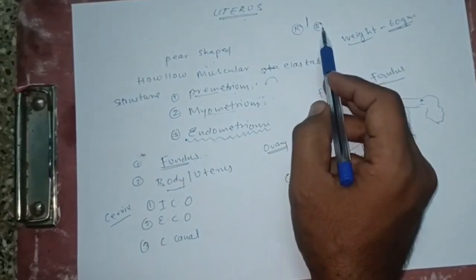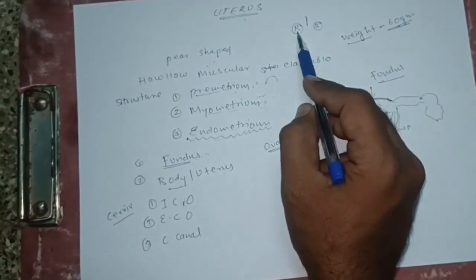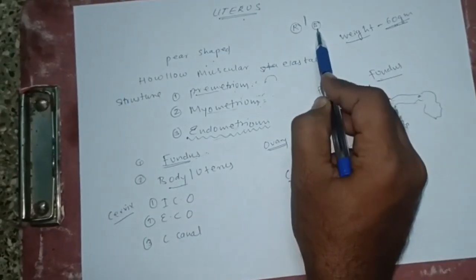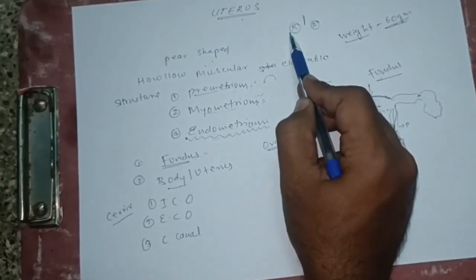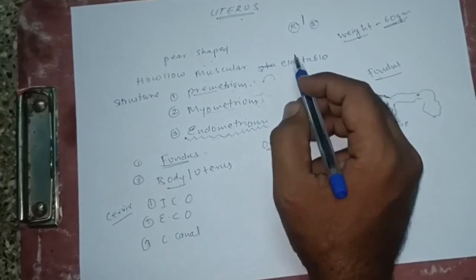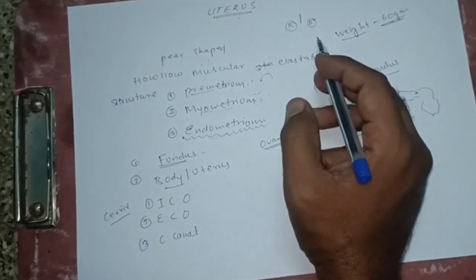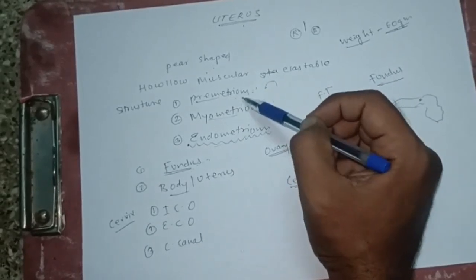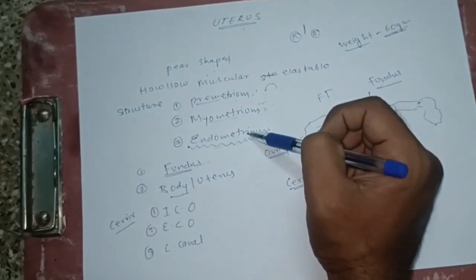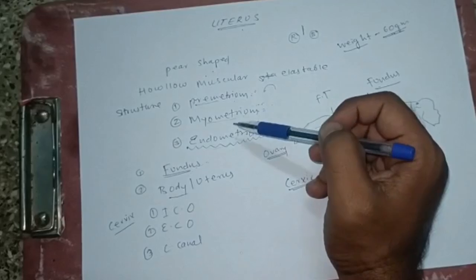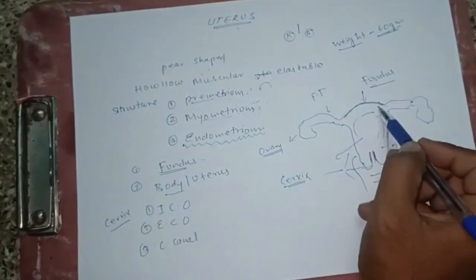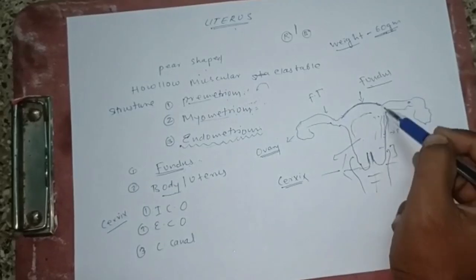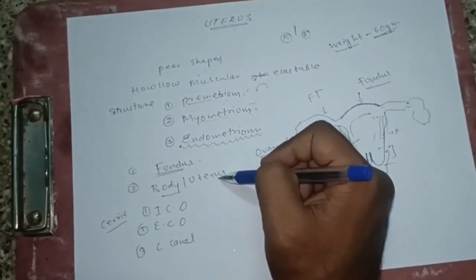After that, we saw the positioning of the uterus. The uterus is present in between the rectum and the bladder. On the anterior side the bladder is there, and on the posterior side the rectum is there. After that we saw it is a hollow, muscular, elastic organ having three layers: perimetrium, myometrium, endometrium. Among the general parts, the uppermost area is known as the fundus, and the largest surface area is known as the body of the uterus.